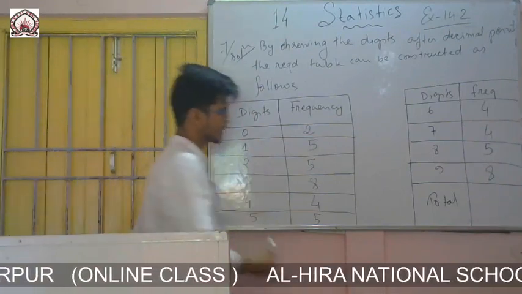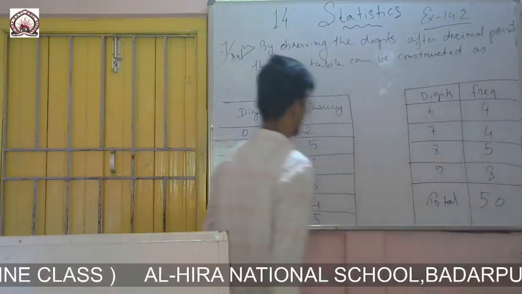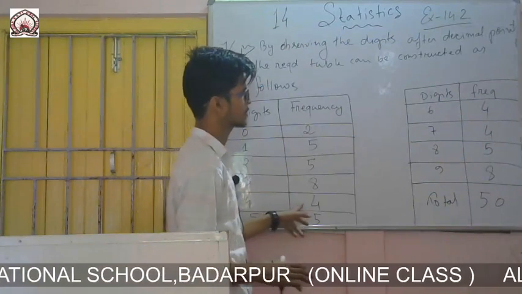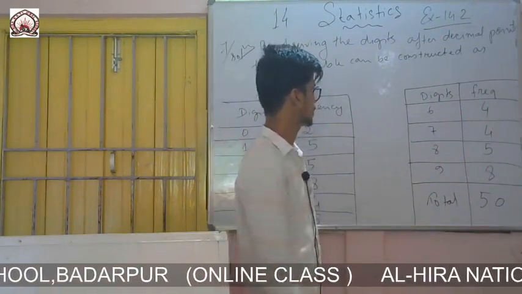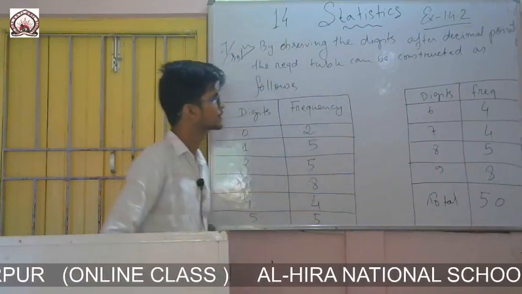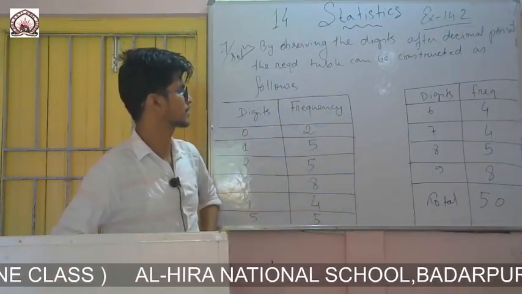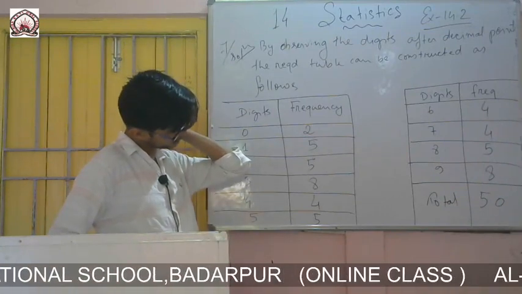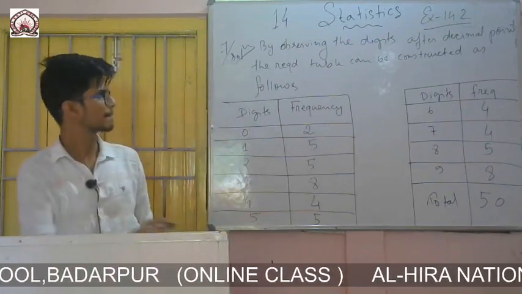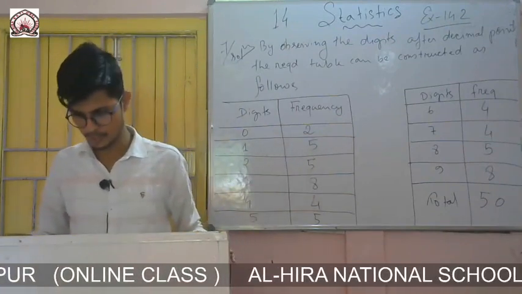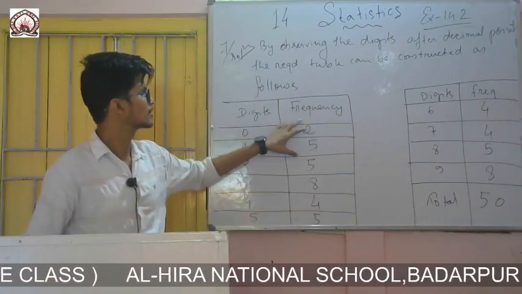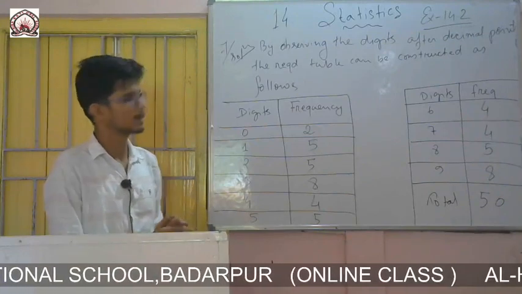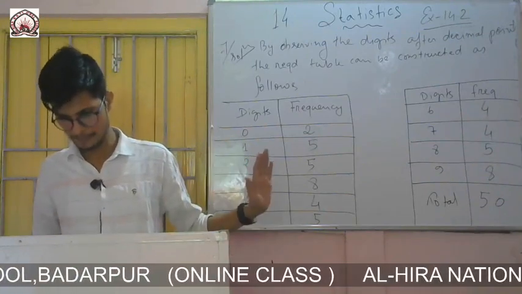So if you count, you will get a total of 50. You can count and check. 2 plus 5 is 7, plus 5 is 12, plus 8 is 20, plus 4 is 24, plus 5 is 29, plus 4 is 33, plus 4 is 37, plus 5 is 42, plus 8 is 50. Yes, so this is the frequency distribution of the digits after the decimal point of pi. Up to 50 places we have counted.